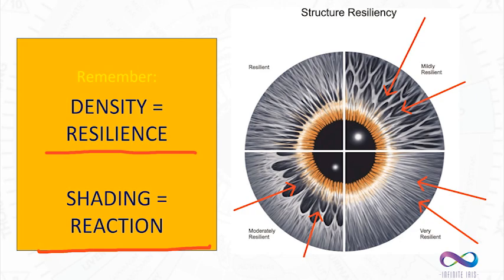Shading equals how well a body can react. A very white or light area, they may be very reactive, such as in these white fiber areas, very reactive. And in the very dark areas, less ability to resist illness, expel toxins, or hold in nutrients.